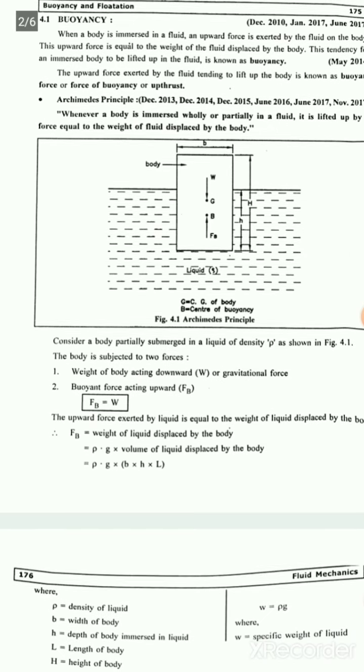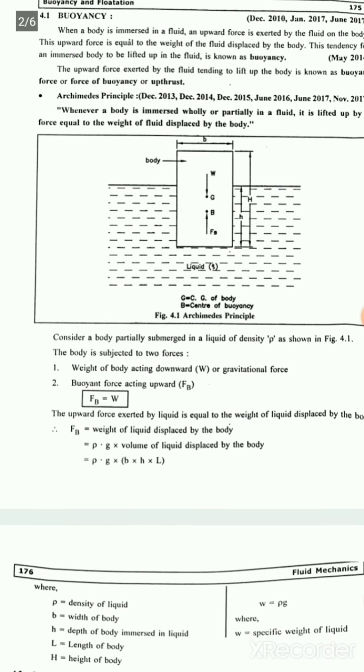The body is subjected to two forces. First is the weight of body acting downward, the gravitational force, and the buoyant force acting upward. The upward force exerted by the liquid is equal to the weight of liquid displaced by the body. FB is equal to weight of liquid displaced by the body, rho into g into volume of liquid displaced by the body. So it is rho into g into BHL.